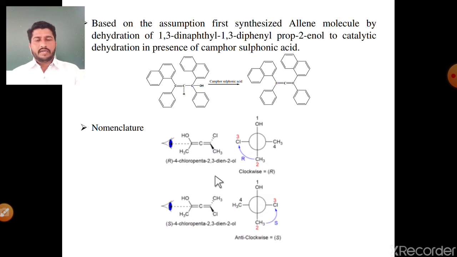These are the nomenclature and configuration of this allene molecule.